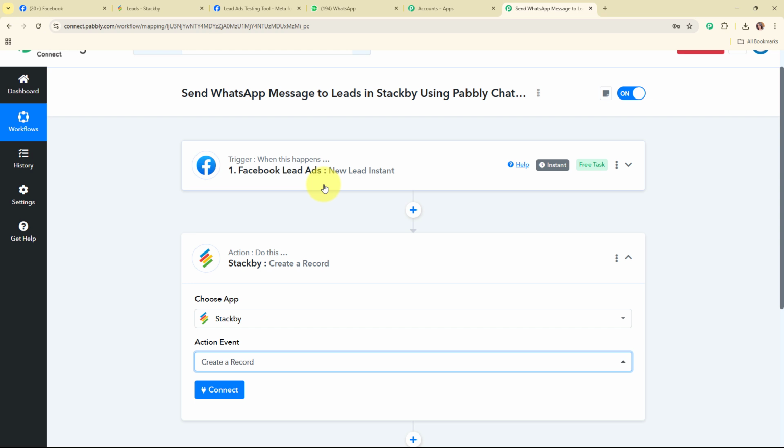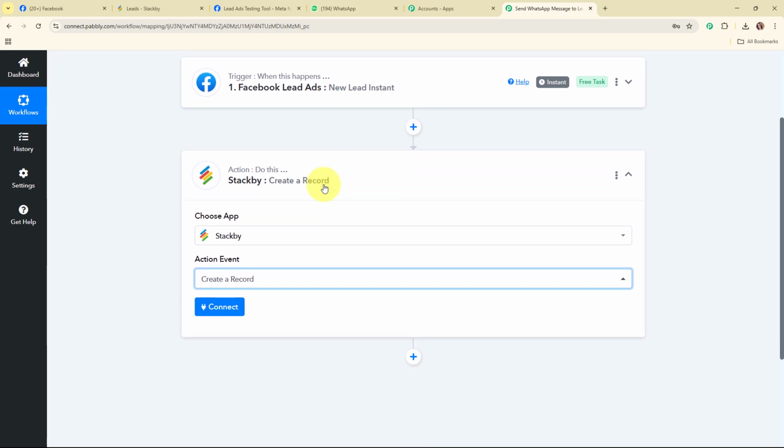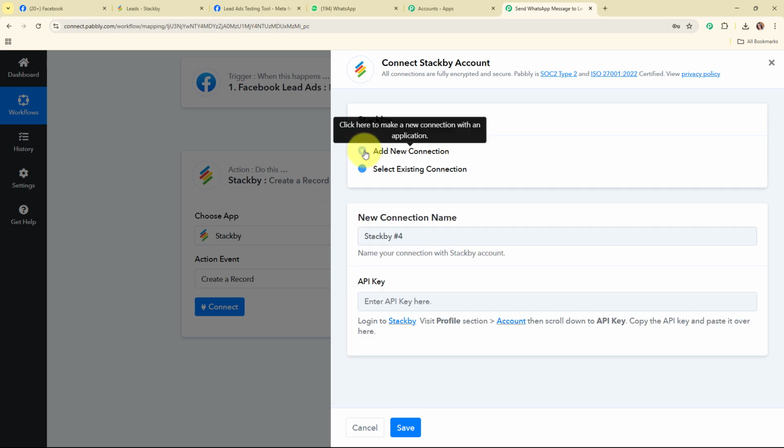so that whenever we receive new leads through our Facebook lead ads, that lead is automatically added as a new record in my Stackby account. Alright, so now to connect my Stackby with Pabbly Connect, I'm going to click on this connect. To build a new connection, I'm going to select add new connection. If your Stackby account is already connected with Pabbly Connect, then you can click on select existing connection.